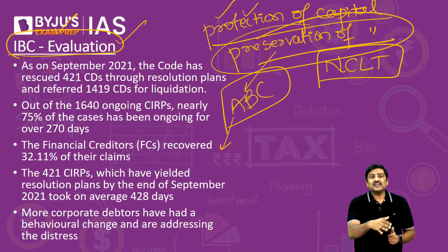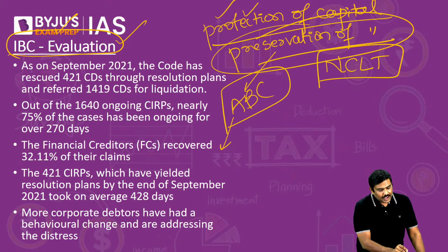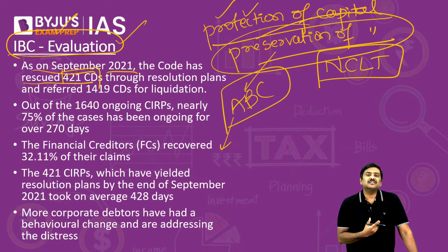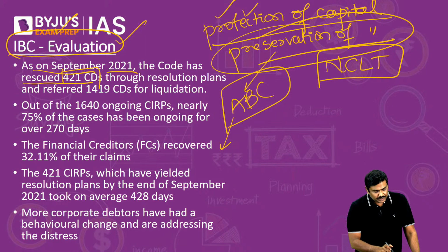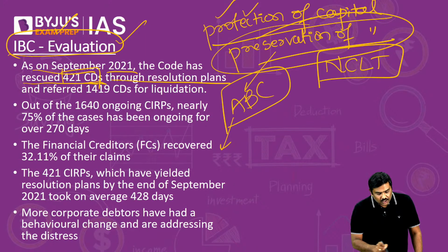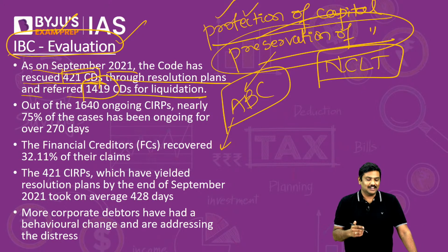So what has been the evaluation as per the Economic Survey? As of September 2021, the code has rescued 421 CDs, CD essentially standing for corporate debtors, through resolution plans, and referred 1419 CDs for liquidation. Have a look at the ratio itself and you will understand.